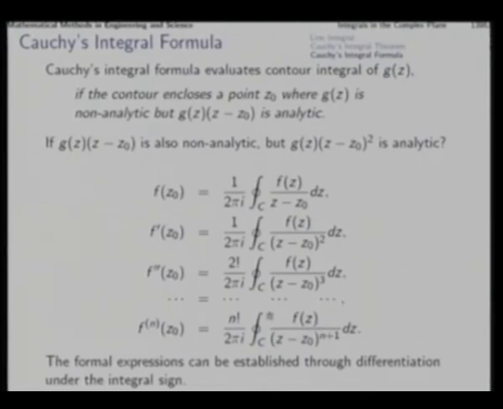The g(z) is expressed as that analytic function, g(z) into (z minus z0) to the power n plus 1, which is f(z), and then this integrand becomes g(z). So, the integral of g(z) dz will turn out to be 2 pi i times the nth derivative evaluated at z0 divided by factorial n. So, as long as (z minus z0) multiplied a finite number of times makes the function analytic, then through the use of a suitable derivative formula in this series, we can evaluate the contour integral of g(z).